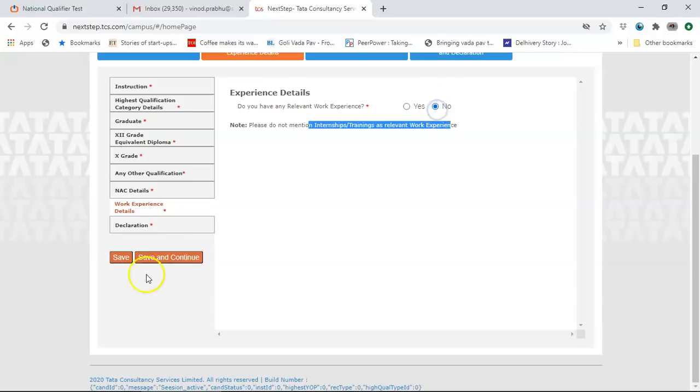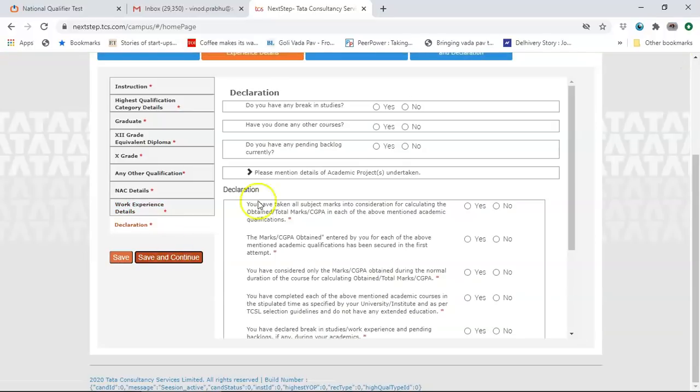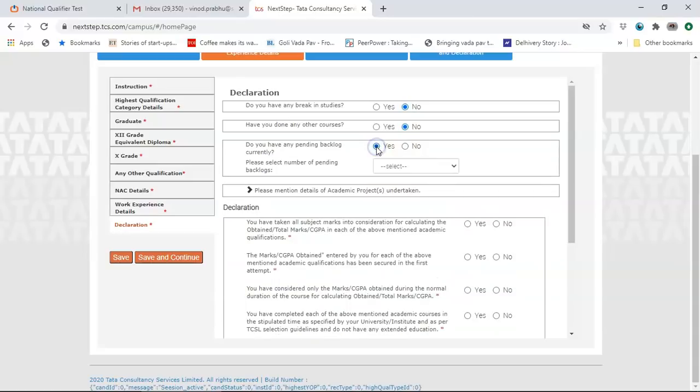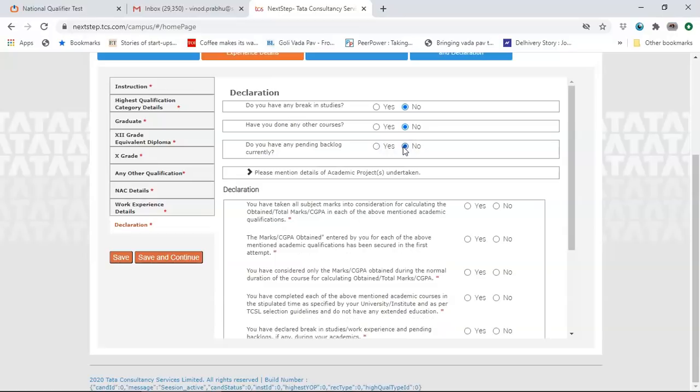If you do not have, say no and click on declaration saying that it is true. If you have any break-in studies, have you done any courses? Do you have any pending backlogs currently? If you have pending backlogs, number of pending backlogs should be 1. So ensure you click on no if you don't have any pending backlogs.